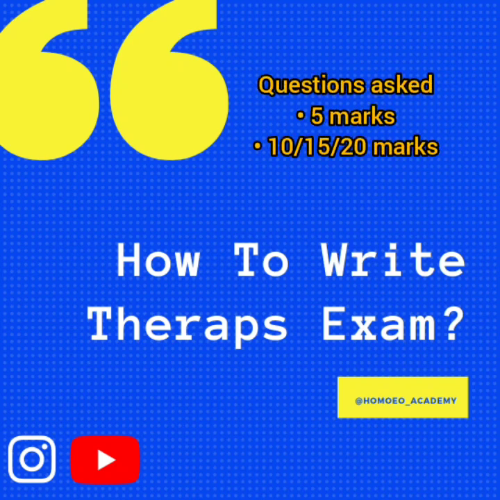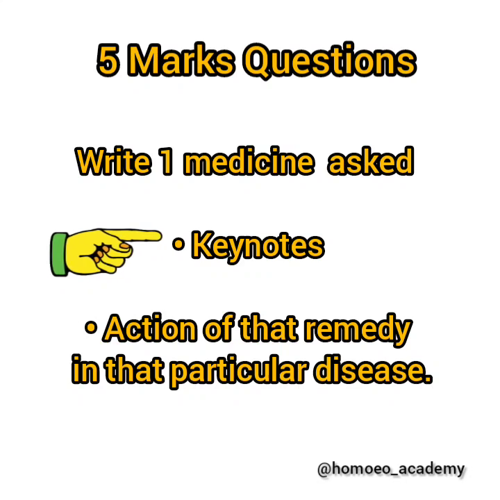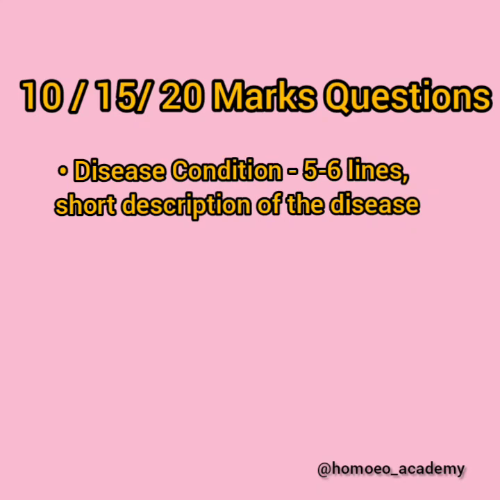Now the questions usually are 5 marks, 10 marks, 15 marks or 20 marks. In the 5 mark question, you have to just simply write one medicine and write down all the keynotes of that particular medicine, including the action of that medicine in that particular diseased condition. That's more than enough. Now comes the 10 marks, 15 marks or the 20 marks question, where you have to write about 4 to 5 medicines in detail. That is why the question has been given so much weightage.